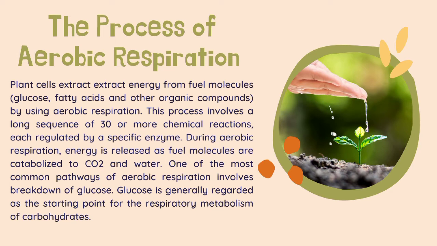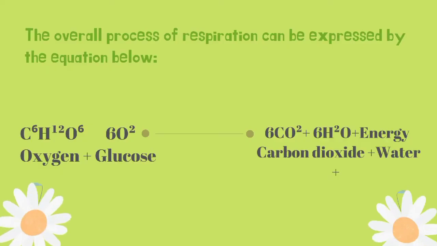One of the most common pathways of aerobic respiration involves breakdown of glucose. Glucose is generally regarded as the starting point for the respiratory metabolism of carbohydrates. The overall process of respiration can be expressed by the equation below.